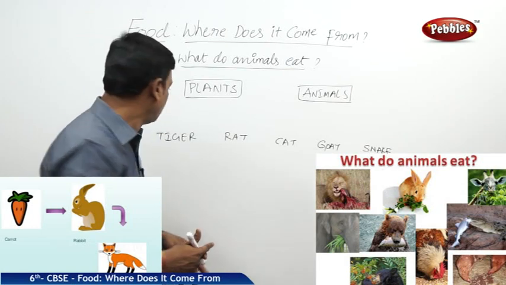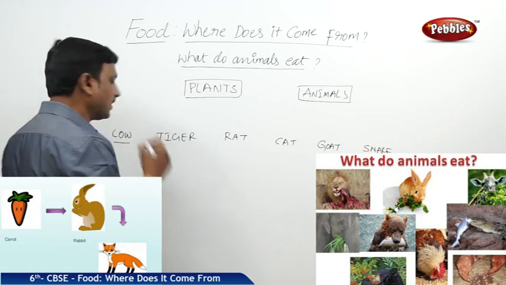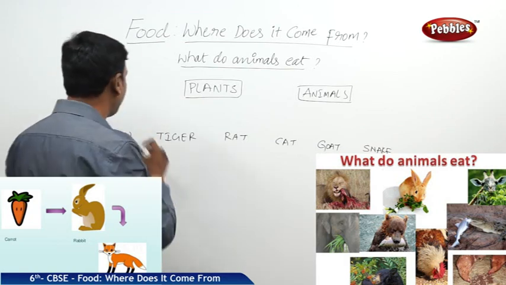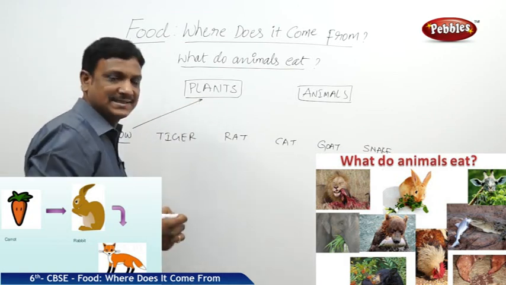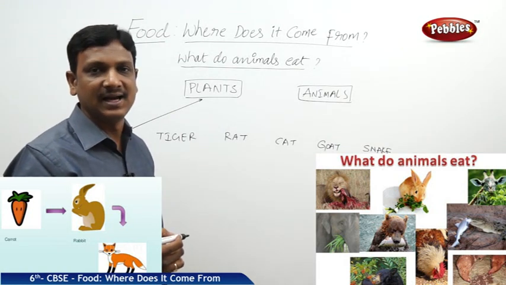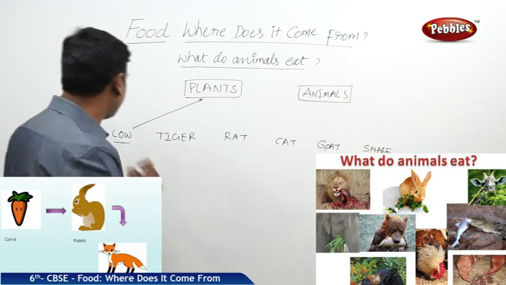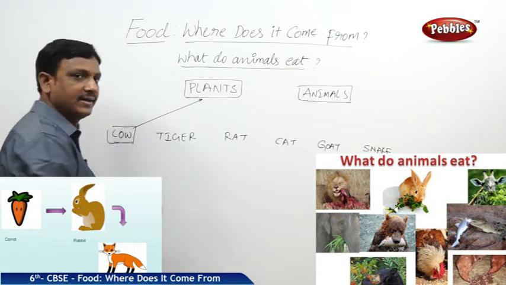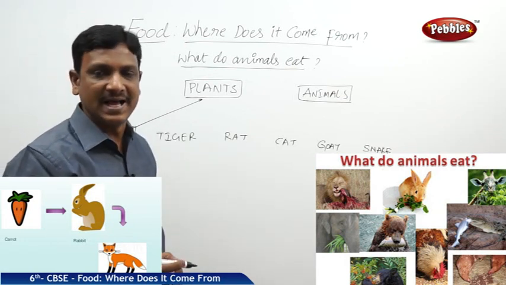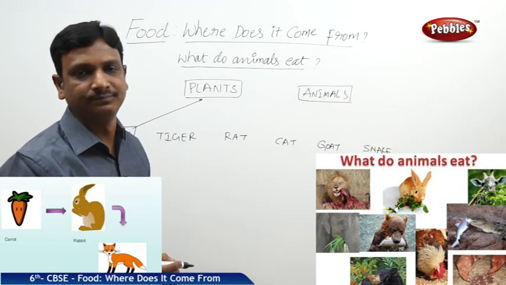See the cow. What does it eat? A cow eats plants: grass, grains, husk, oil seed cake. These are the foods that are eaten by the cow. It eats leaves and grass, that is the main food of the cow.